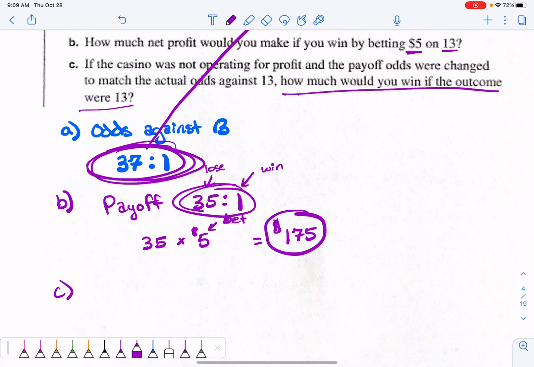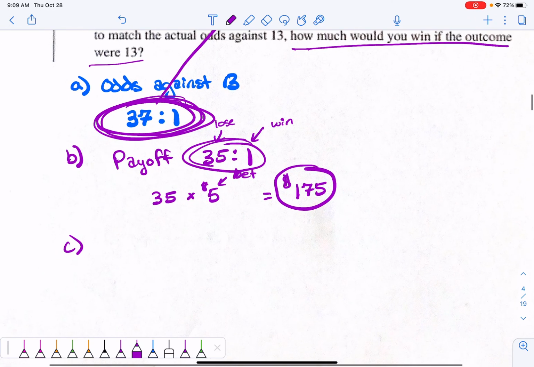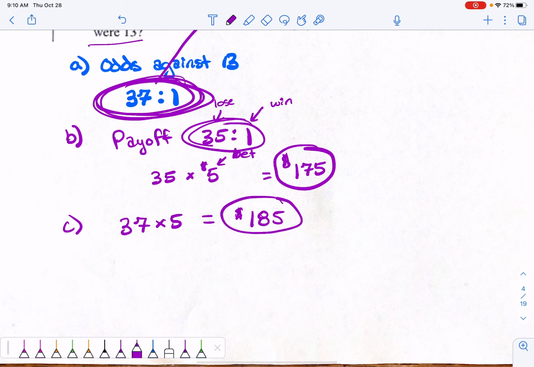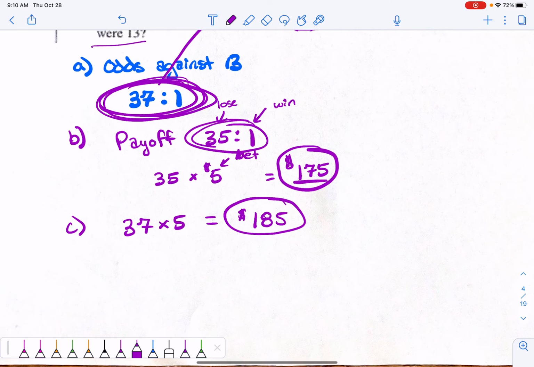In that case, we would take 37 times 5, and that amount is $185. So you should technically be winning $185 if you get the number 13 exactly, but you're actually only winning $175 because that remaining $10 goes to the casino because they're still wanting to make money, right? So that's kind of how that works.